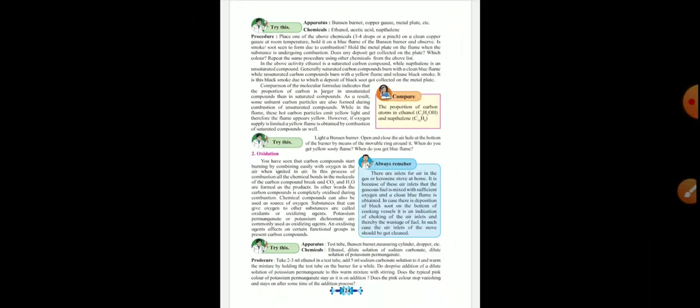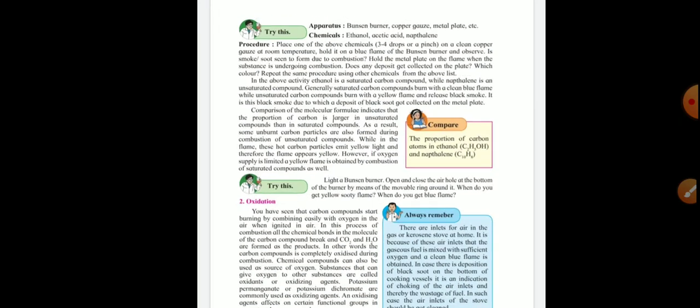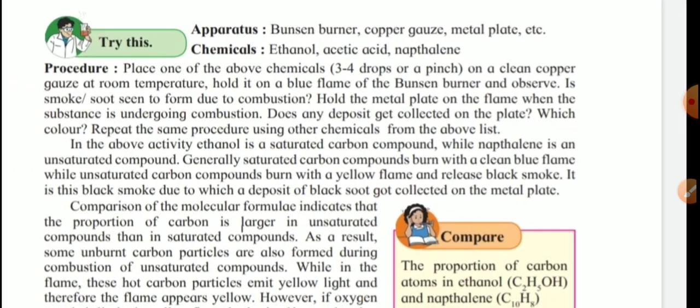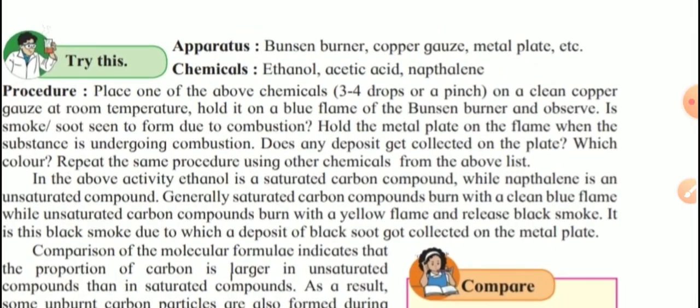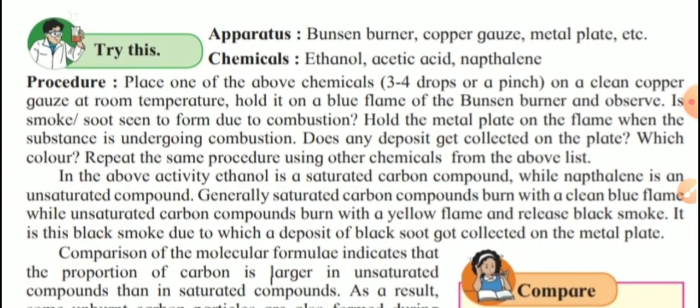Next page. Now an activity is given for us. What is this activity? Check now. Try this. Apparatus given: Bunsen burner, like a gas burner. Copper gauze, that is a copper wire, used at the time of the heating process. Keep it on the Bunsen burner. Then metal plates, etc. Chemicals: ethanol, acetic acid, naphthalene.